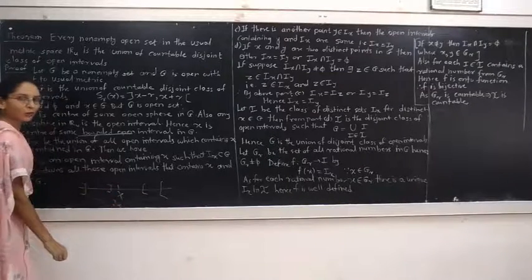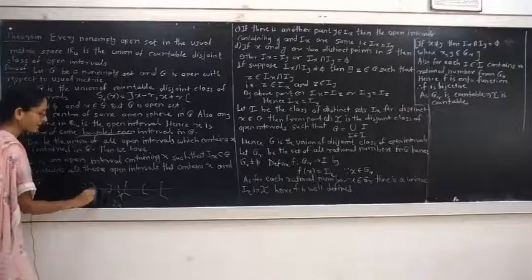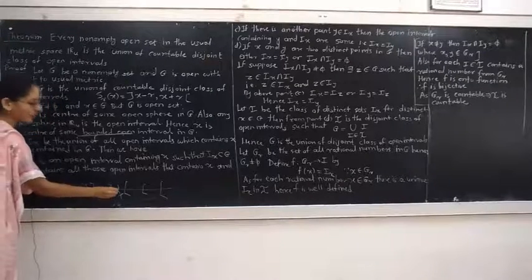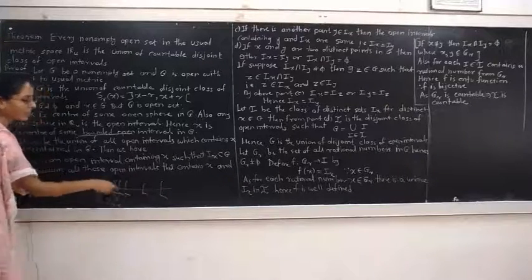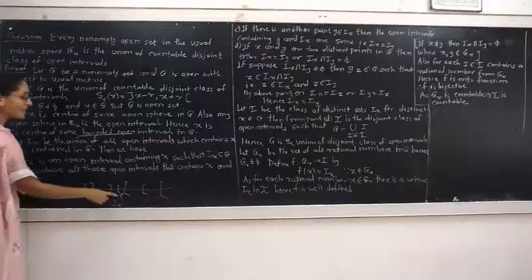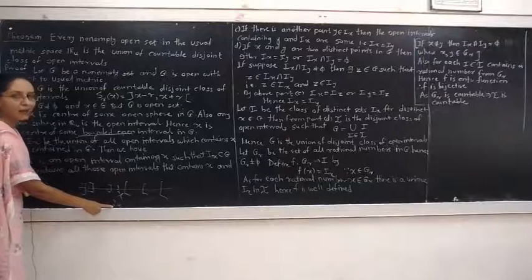Suppose this is another open interval containing x, and this is yet another open interval containing the point x. If we take the union of all such open intervals that contain the point x, then that union is denoted by I_x.